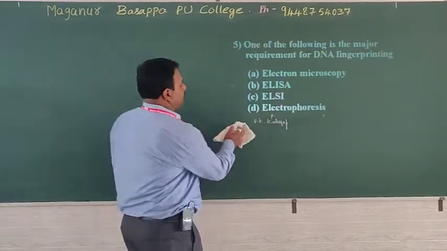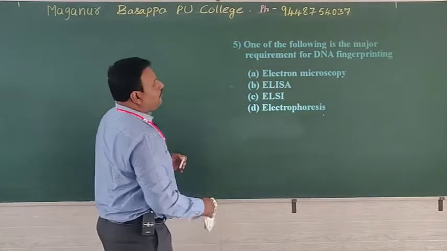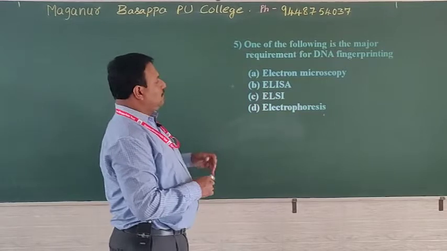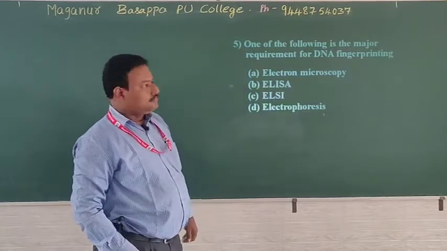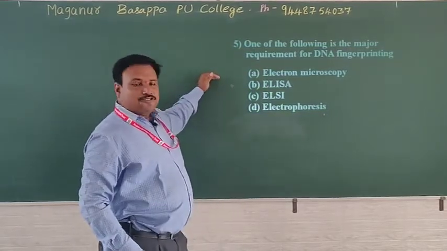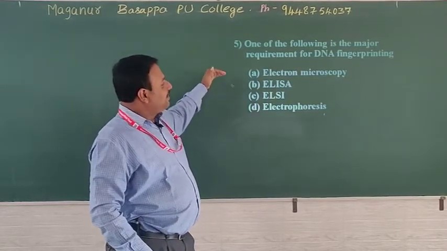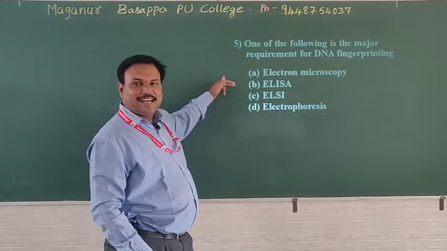Question number 5. Which one of the following is the major requirement for DNA fingerprinting? What exactly is required? Electron microscope, a microscope is not required. Then ELISA. What exactly is this?